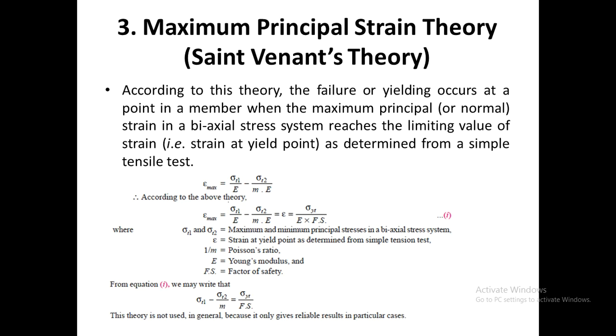The Saint Venant's theory. According to this theory, failure occurs when the maximum principal strain in a biaxial stress system reaches a limiting value of strain determined from a simple tensile test. So epsilon max is equal to sigma 1 by E minus sigma 2 by mE. E is the Young's modulus, and 1 by m is the Poisson's ratio.